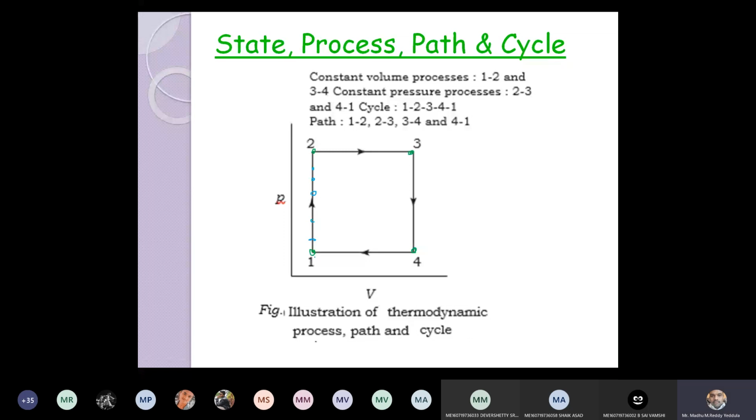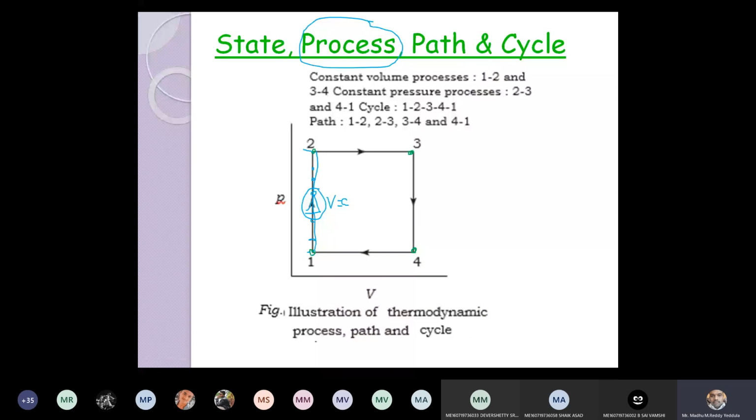So when the system is changing from one state to another state via intermediate states, the line joining these intermediate states is called a path. Now, again, what is a process? When the system is changing from one state to another state, it has to follow a certain process. The process is responsible for the change of the state, as I discussed. Anyone please tell me, from state 1 to 2, what is constant? Volume. Very good. From 1 to 2, it is following a constant volume process.